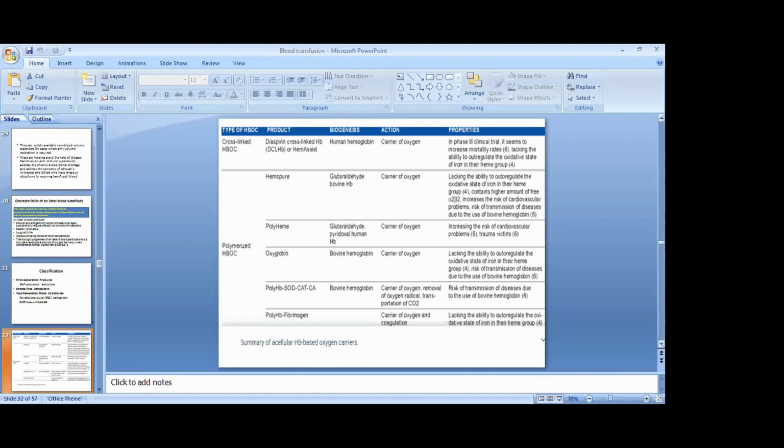Among the cross-linked ones, there is diaspirin cross-linked hemoglobin. Then there is Hemopure, that is glutaraldehyde polymerized bovine hemoglobin. They also carry oxygen. Then there is PolyHeme, Oxyglobin, which are polymerized products, polyhemoglobin, and polyhemoglobin fibrinogen. These are under trial and can be used.